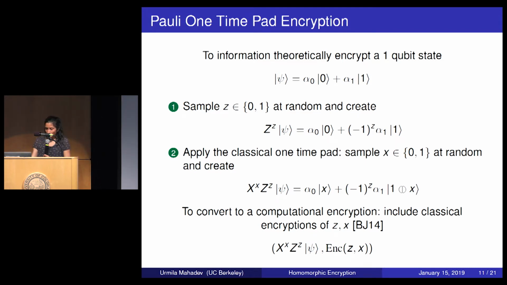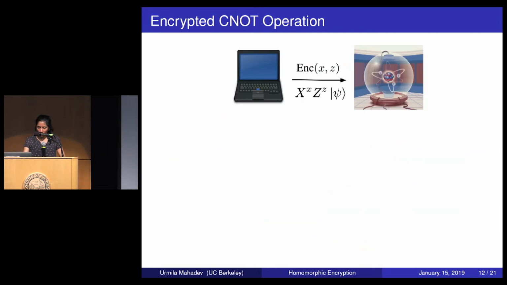Okay, so now that you have the encryption that I'm going to use, let me try to give you a better picture of what the homomorphic encryption scheme looks like. To encrypt his data, the client just applies a one-time pad to the input quantum state, and then he also encrypts the one-time pad keys. So this might be a little confusing because I originally said the client was classical, but now it looks like he's doing a quantum operation.